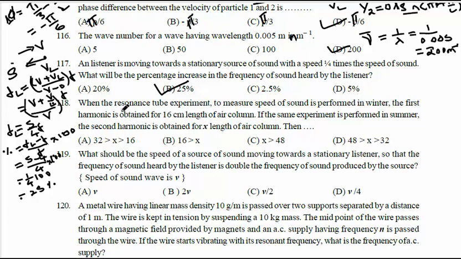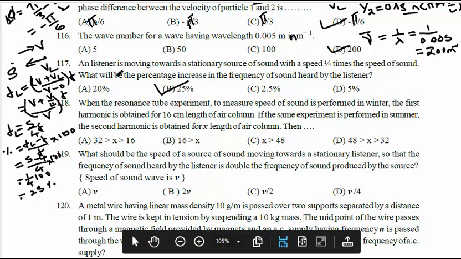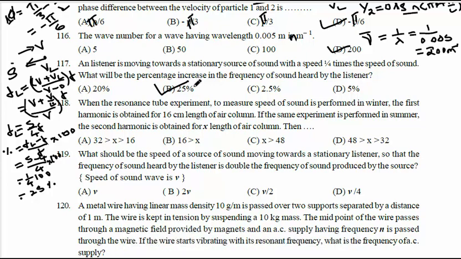Okay. Next one. Here once again I will repeat, FL is what? V plus VL divided by V minus 0, source is 0, into F. So V plus V by 4, VL is V by 4, into F divided by V. So if you count this, 5 by 4 F. So FL minus F is 5 minus 4 divided by 4, which is 1 by 4. Into 100 means 25%. So for question number 117, the option is 25%. So let us move to question number 118.